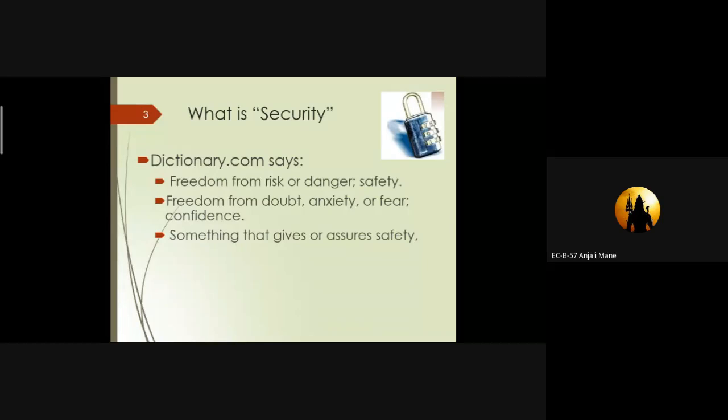So the basic definition of security is freedom from risk or danger. We can feel secure in every area, so it might be referred to as security. It might be freedom from our doubts, anxiety or fear, or confidence.